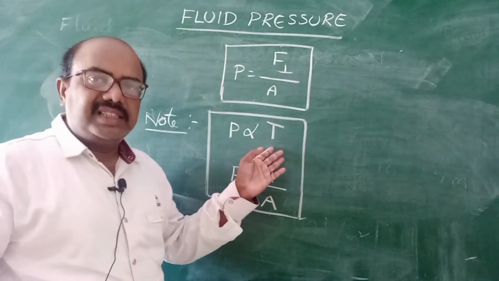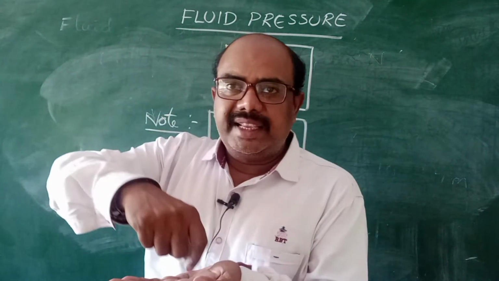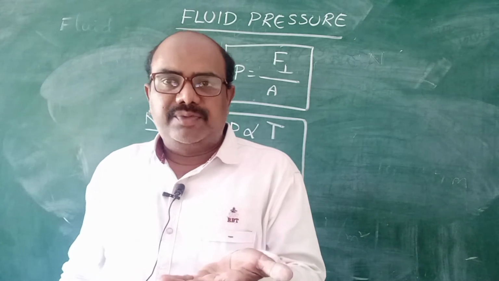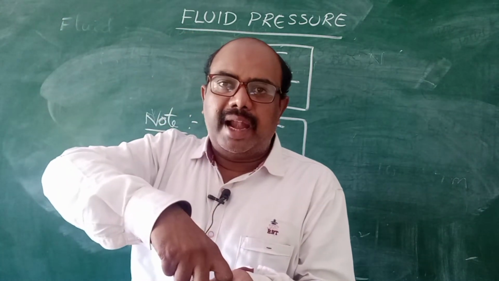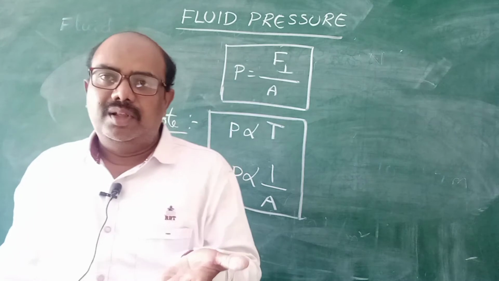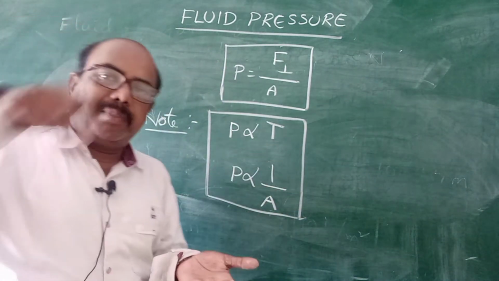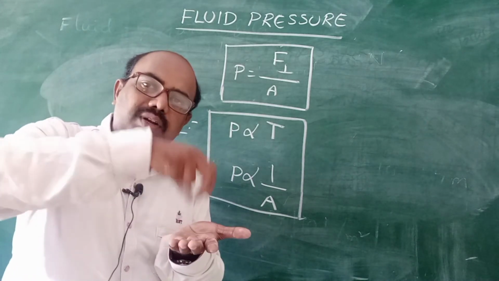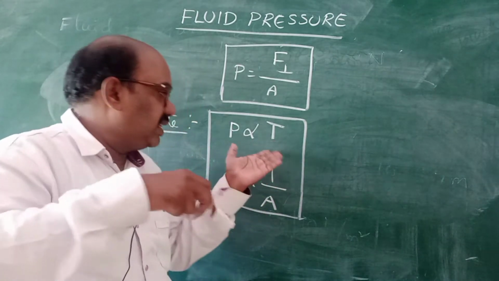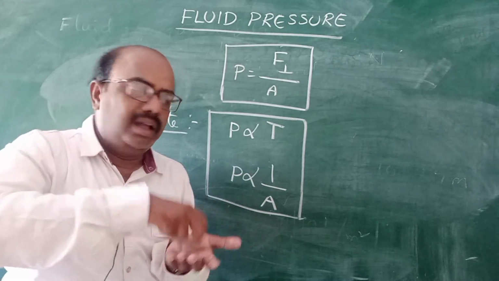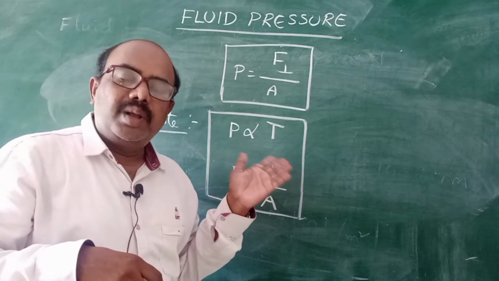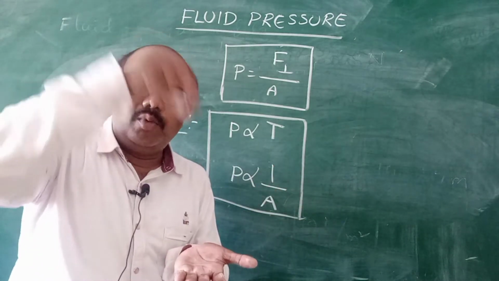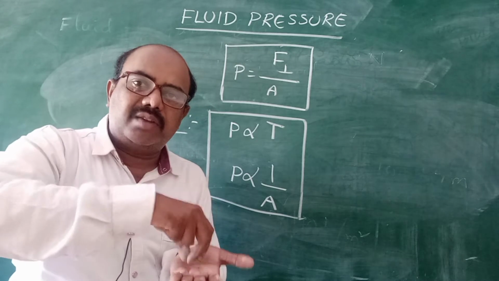What is meant by thrust? Suppose I keep 1 kg mass on your hand. You feel less force. Suppose I put 10 kg on your hand, then you feel more pressure. That means if thrust, the perpendicular force, is more, automatically the pressure also increases. If you apply more thrust on the hand, we feel more pressure. Pressure is directly proportional to thrust. Thrust means perpendicular force. If more force is applied, automatically we feel more pressure.